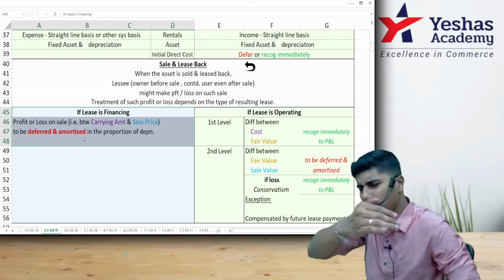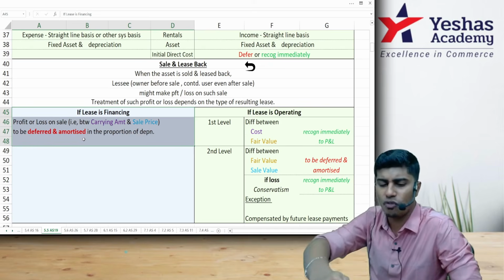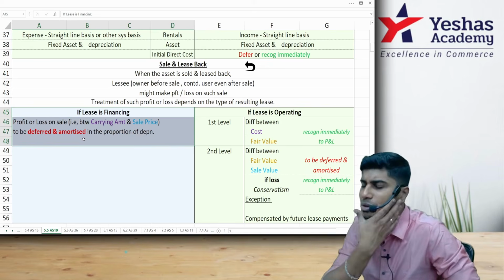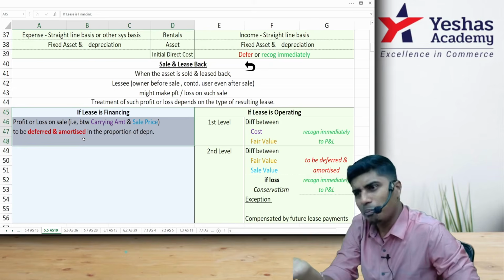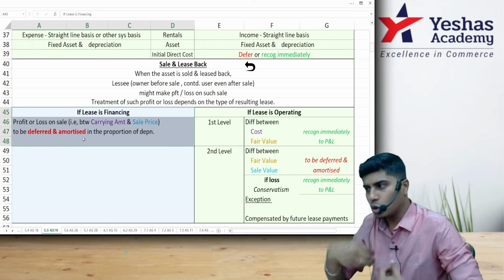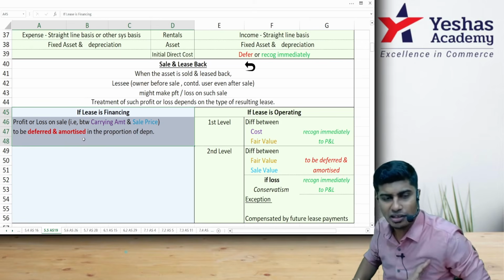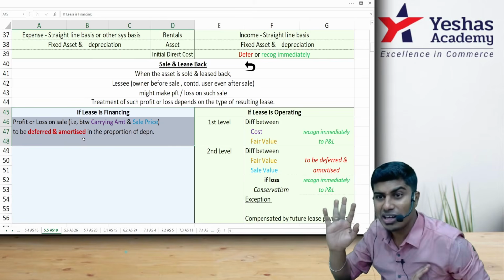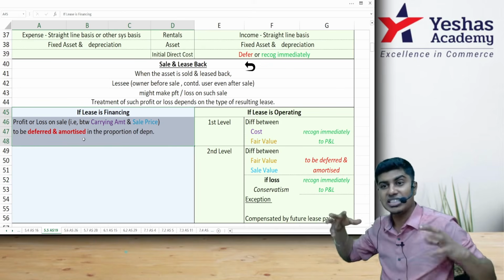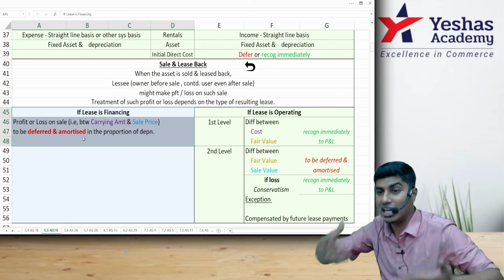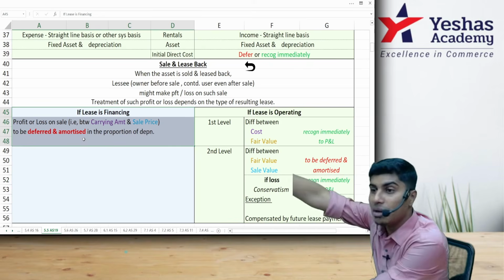Finance lease means what? Think of what we discussed in the beginning and tell me what you mean by finance lease? Purchase or sale. Am I right? So I'm taking the asset on lease from him. Basically, I'm purchasing the asset from him. Am I right? I am lessee. Who am I? Lessee. He becomes lessor. First, I am owner. I become seller.